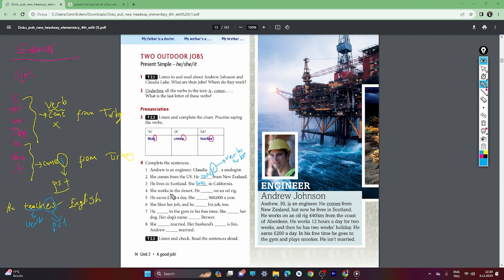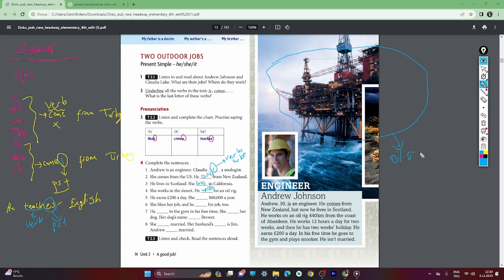Okay. She works in the desert. He works on an oil rig. Okay. Oil rig. This is an oil rig, guys. So if engineers search for the oil in the sea, this is called an oil rig.